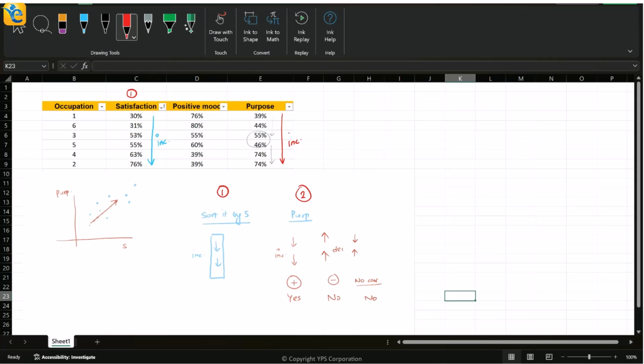It is absolutely okay. If you try to see this on a number line, if you try to plot the values also on a graph, then obviously satisfaction will be sorted because I have already sorted them, so it will be in increasing order. Put your purpose values 39, 44 slightly above, 55 slightly above, then 46 comes down, then 74 and 74. So look how the general trend is definitely upward. And so based on what I understood, if I see an increasing trend, then I will mark yes to my statement. And that is why I have the answer for the first one.